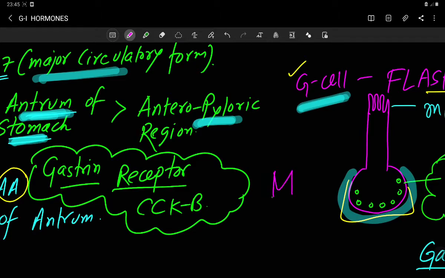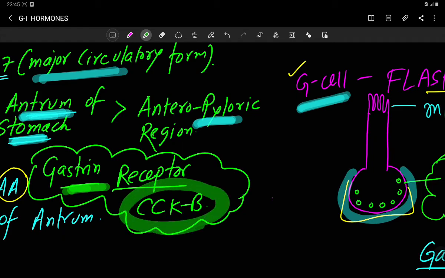The gastrin hormone binds with that receptor, which is called the CCKB receptor, cholecystokinin B receptor. Gastrin binds with this CCKB receptor for its function. This is written here: the receptor for gastrin is CCKB, clear.